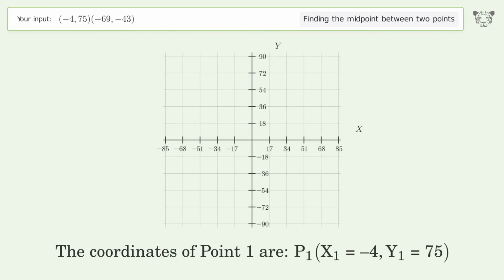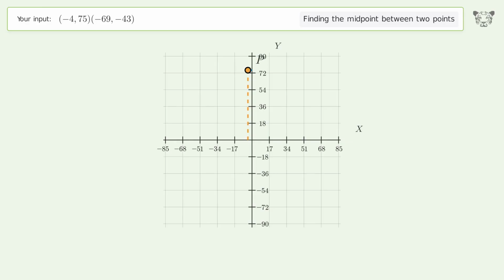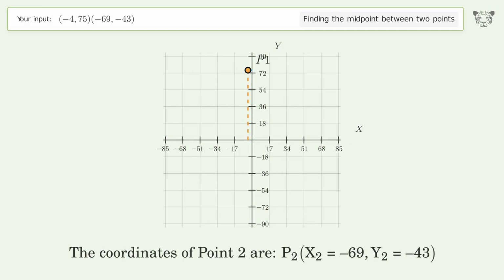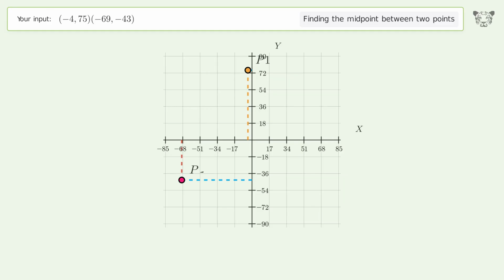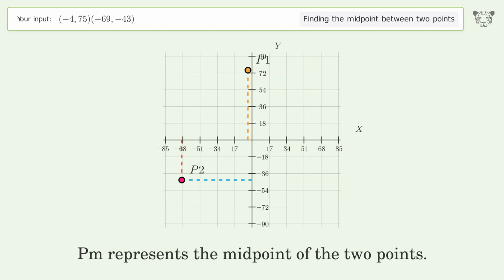The coordinates of point 1 are, x1 equals negative 4, y1 equals 75. The coordinates of point 2 are, x2 equals negative 69, y2 equals negative 43. PM represents the midpoint of the 2 points.